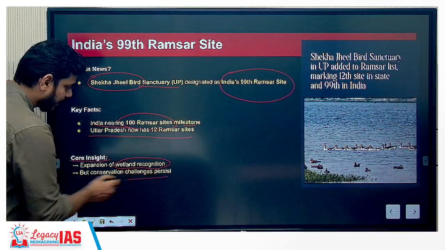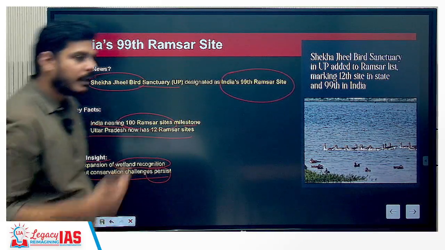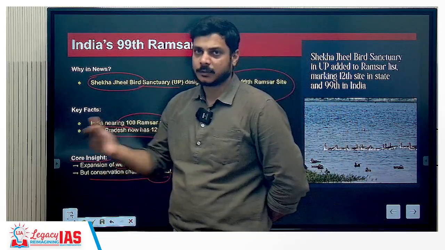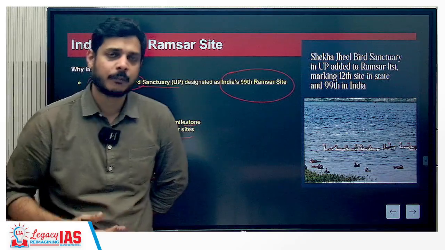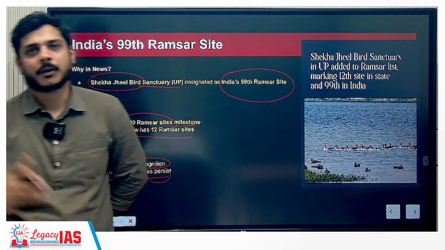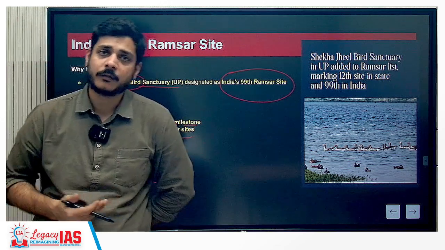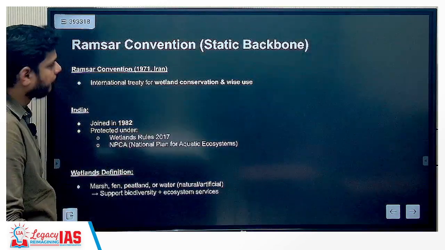But the conservation challenges persist. That means, are we just going on naming Ramsar sites one after the other? We are saying that we are going for wetlands conservation, but are the conservation processes actually happening on the ground? Or are we just increasing the list of wetland sites within our domain?